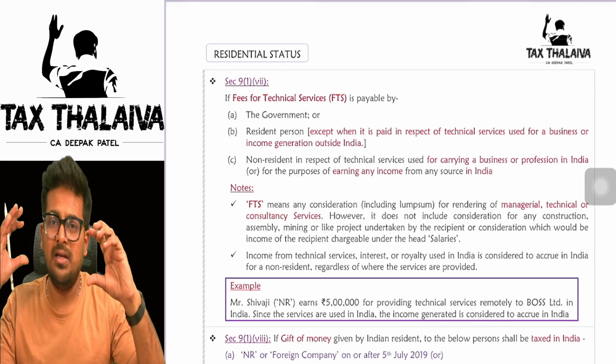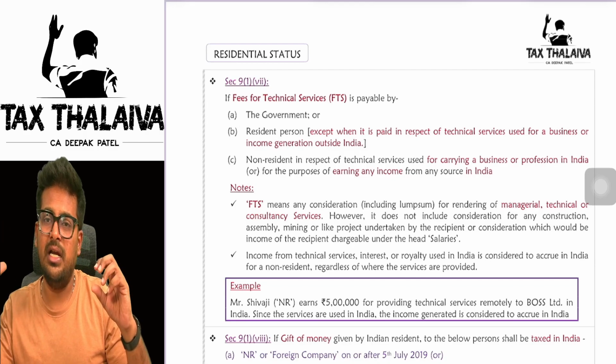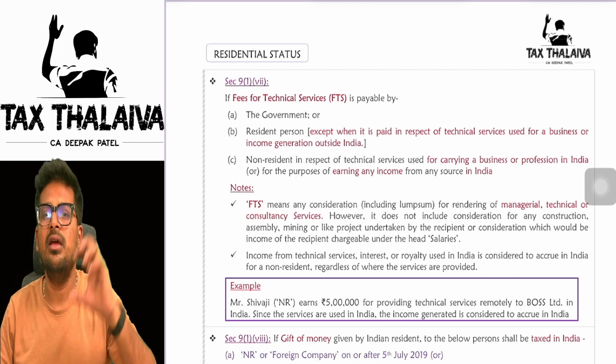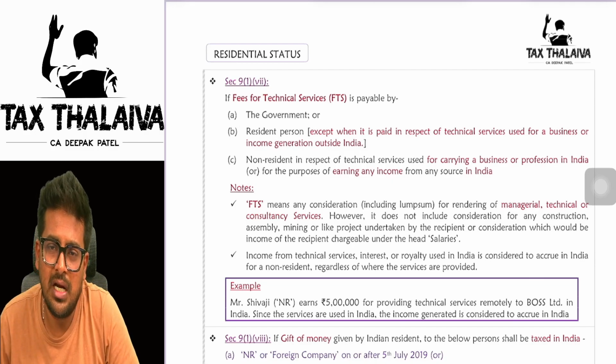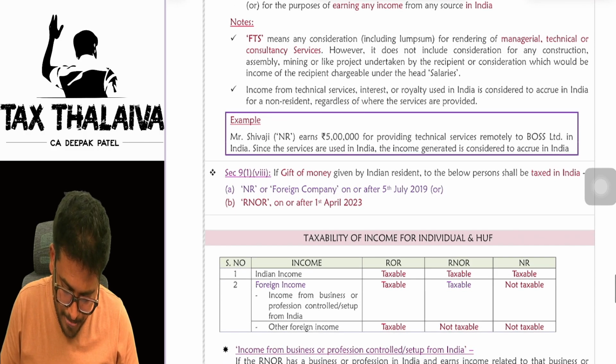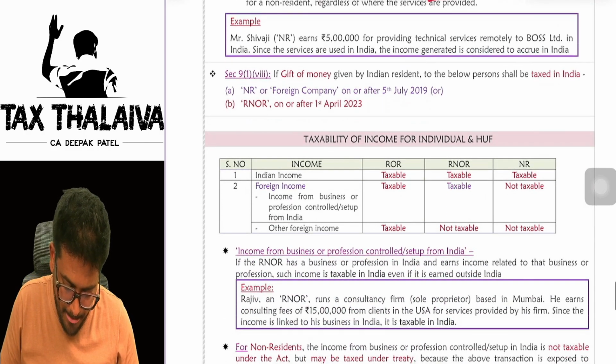If a non-resident pays a fee for technical services to another non-resident, but that non-resident should do something or should generate some income in India, only then the fees for technical services will be taxed in the hands of the non-resident. And what is the meaning of FTS I have given here.